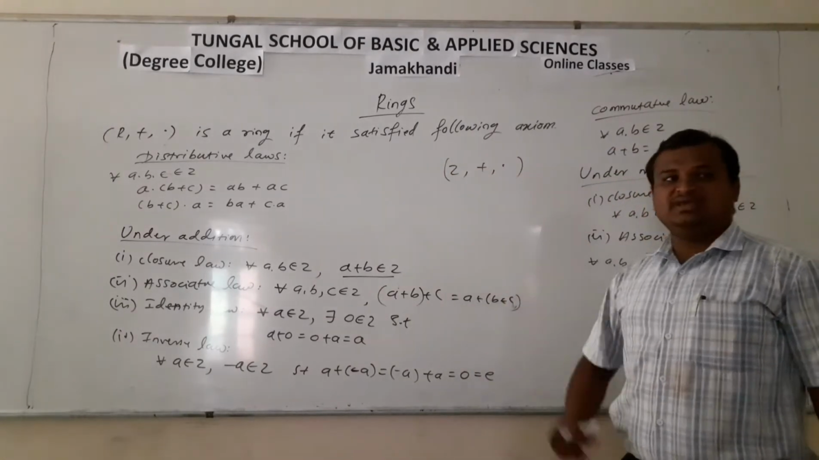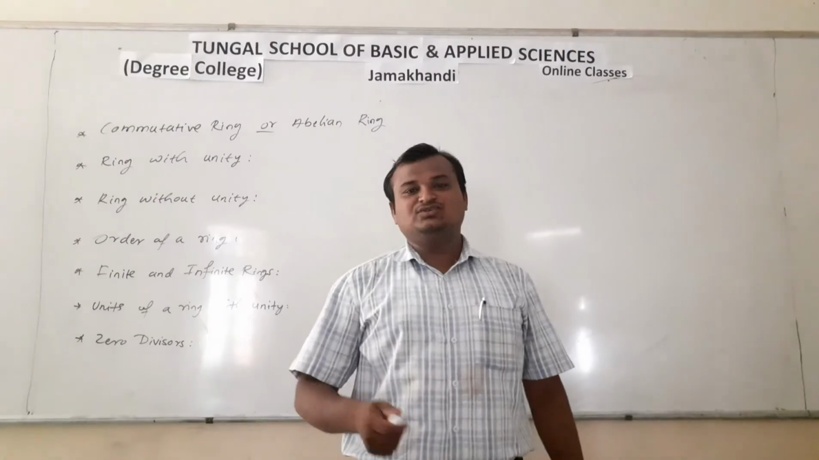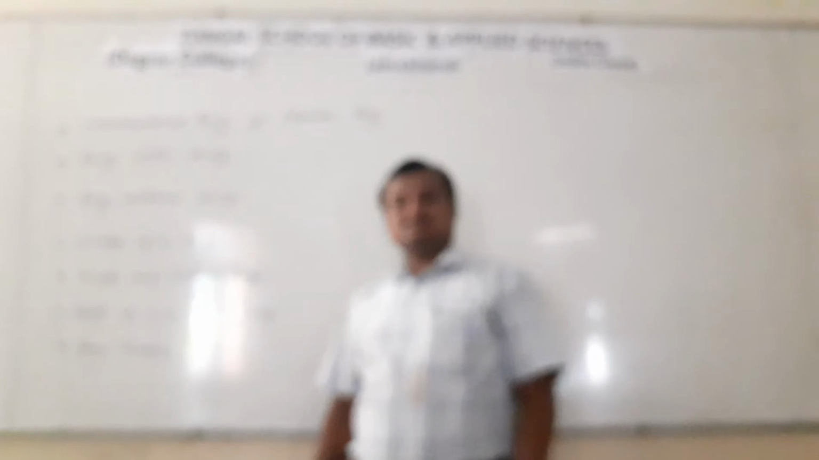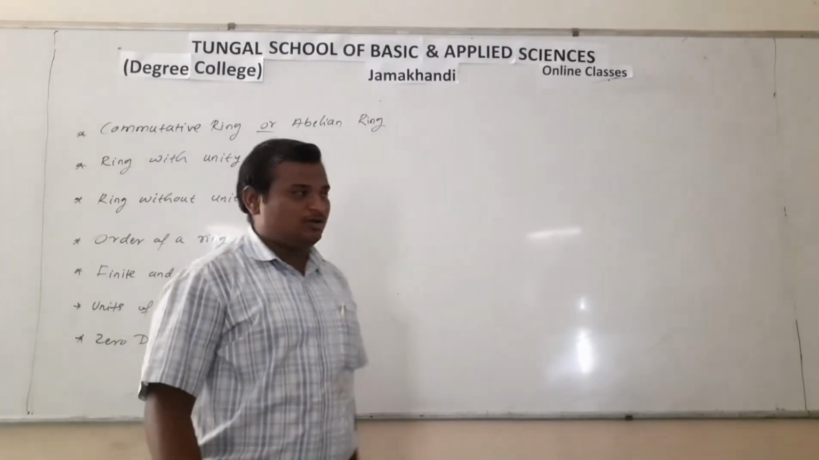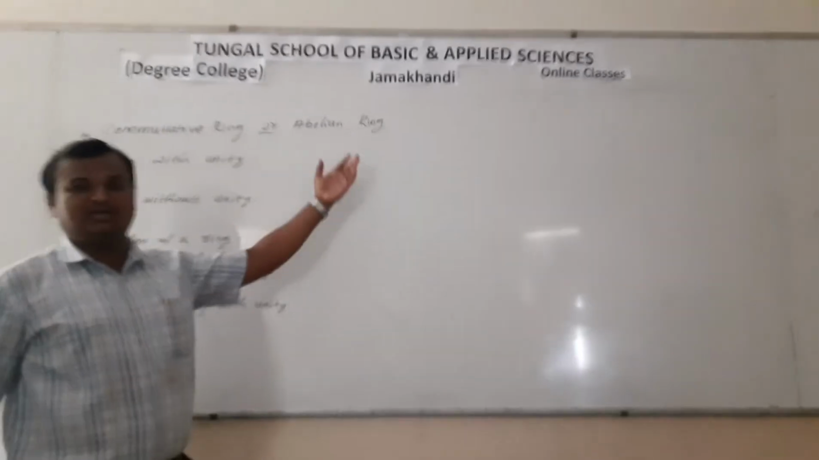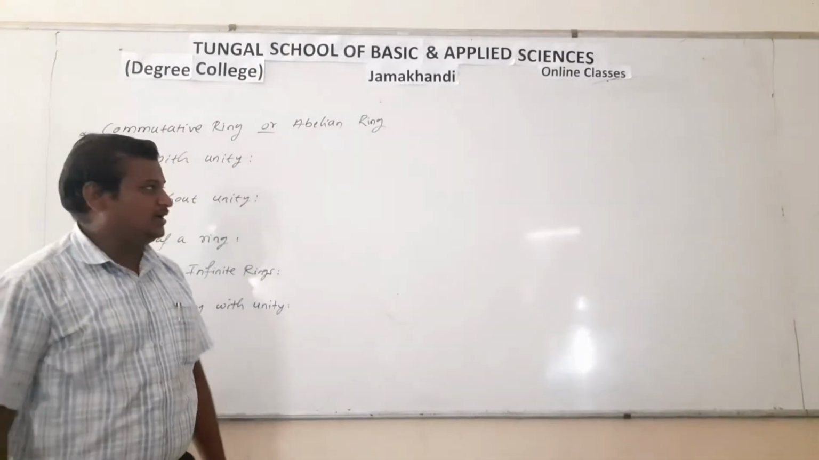Then this system is called a ring. As we already discussed the definition of ring, a ring is a non-empty set along with two binary operations which follow the 8 axioms: under addition 5 axioms, under multiplication 2 axioms, and one more is the distributive property.